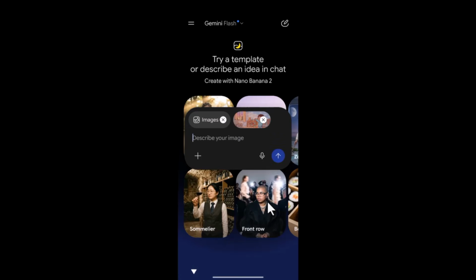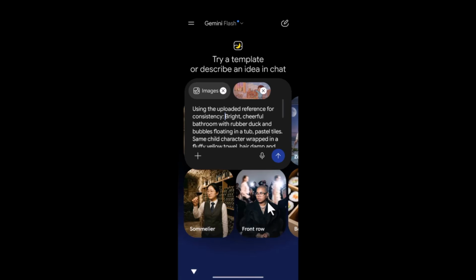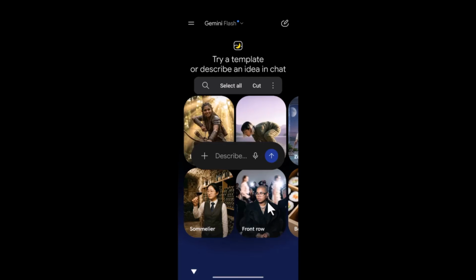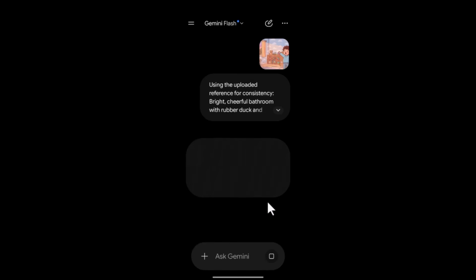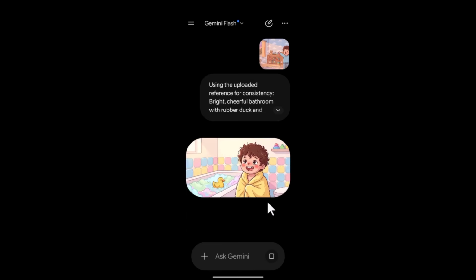Then we have our scene 2 prompt. I actually added a few lines, in case you are generating using another image generator, so you can add these few lines to it. Okay, so we're going to go ahead and send it. Now let's see if it's going to give us the same environment, the same facial expression, and the same character. Not just the facial expression, the same character. So you can see it's the same image.